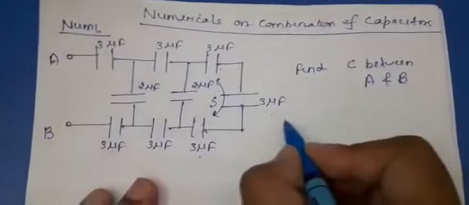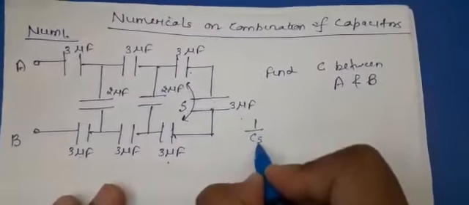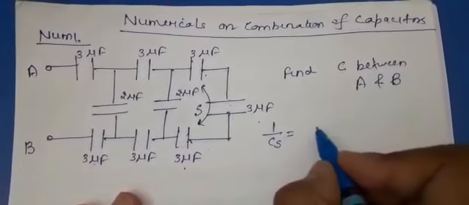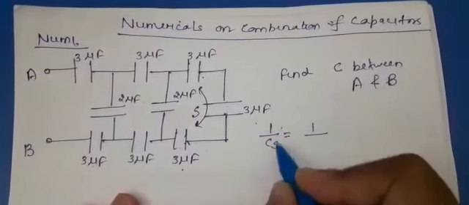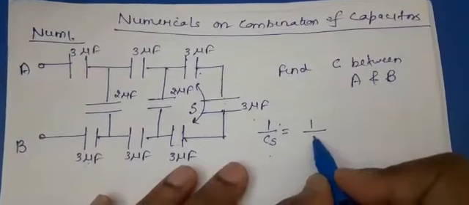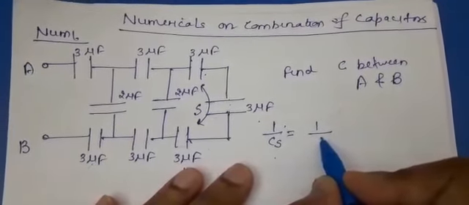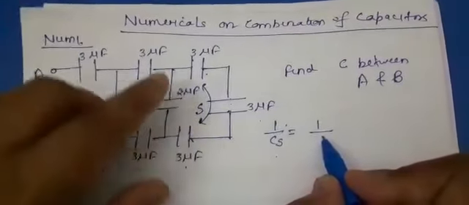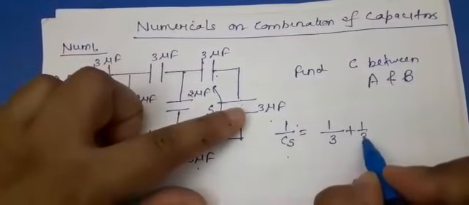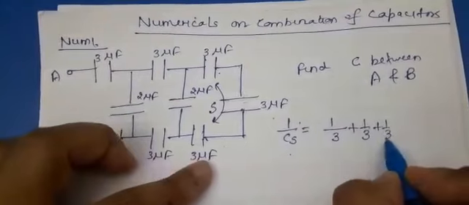When these are connected in series, recall the formula very carefully. The reciprocal of the series combination will be 1 by C1 plus 1 by C2 plus 1 by C3. Here the first capacitor C1 is 3, the second also 3, the third also 3.